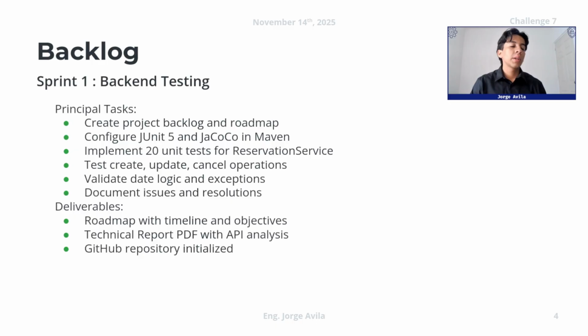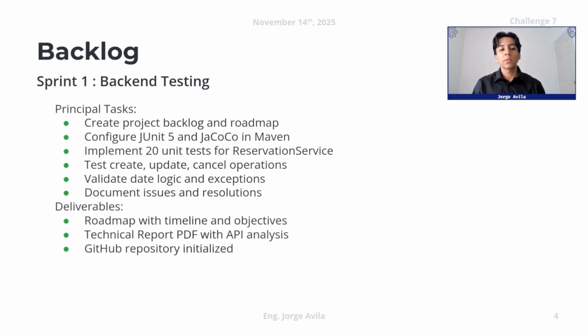Talking about the backlog and the tasks that I did for this challenge, first we have Sprint 1, which was backend testing. The principal tasks were create the project backlog and roadmap, configure JUnit 5 and Jacoco in Maven, implement 20 unit tests for the reservation service, test create, update, and cancel operations, validate the logic and also exceptions, and document all the issues and resolutions that we had for this challenge.